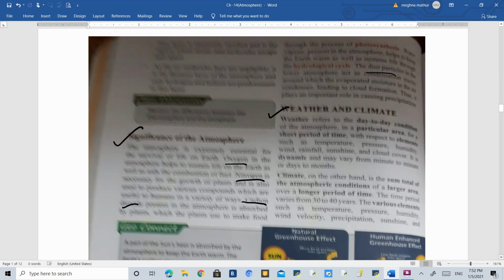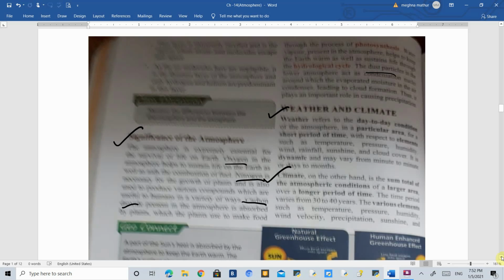Then weather and climate. Now when we talk about weather and climate, they are not similar topics, they are two different topics. Weather means day to day conditions, which means whatever we see today might not be the same tomorrow. Today it might be rainy, tomorrow it might be sunny, and the day after tomorrow it might be cloudy. So every day the weather is changing, and that is called weather.